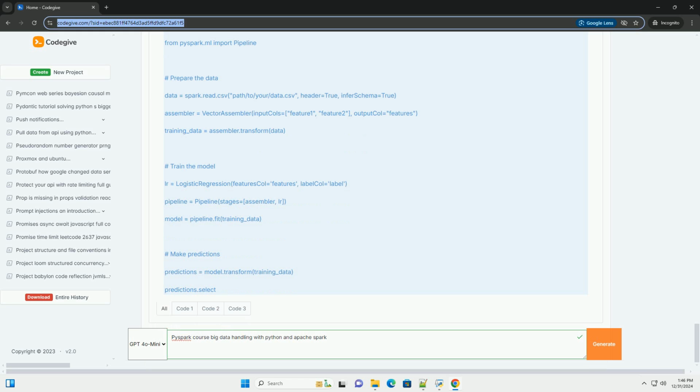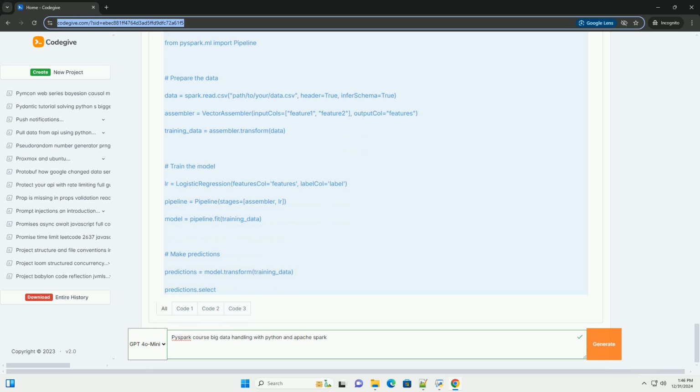Machine learning with PySpark. PySpark provides a library called MLlib for scalable machine learning. Example, logistic regression. Python: from pyspark.ml.classification import LogisticRegression; from pyspark.ml.feature import VectorAssembler; from pyspark.ml import Pipeline.